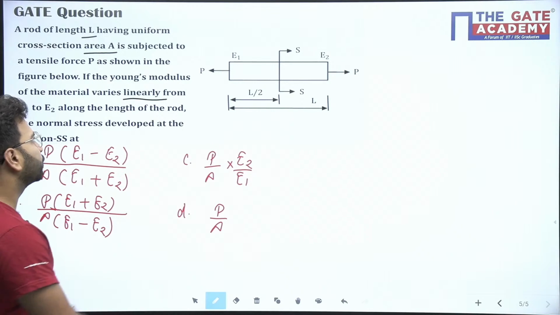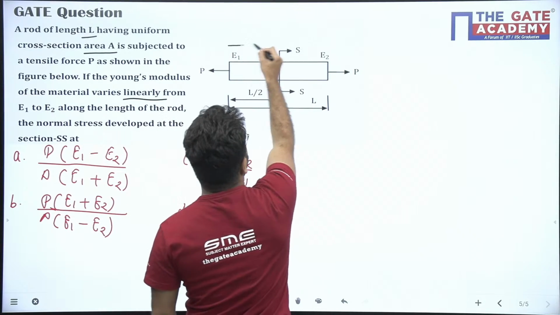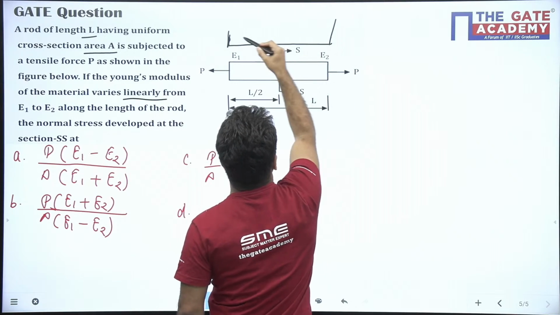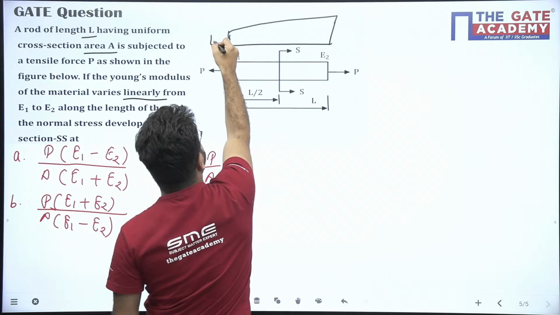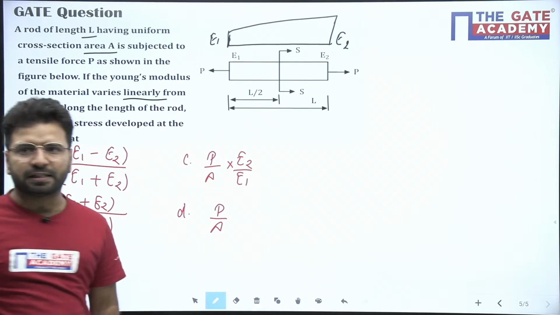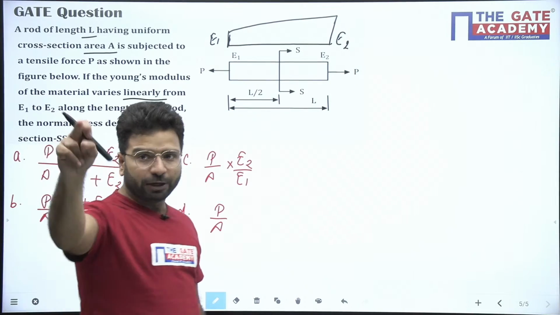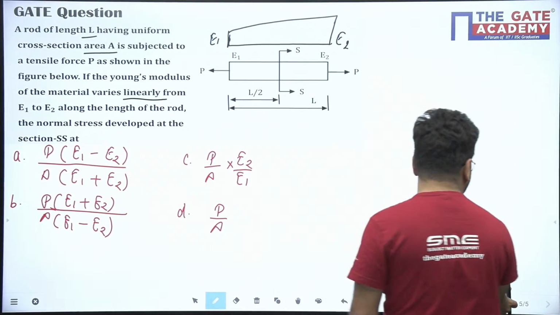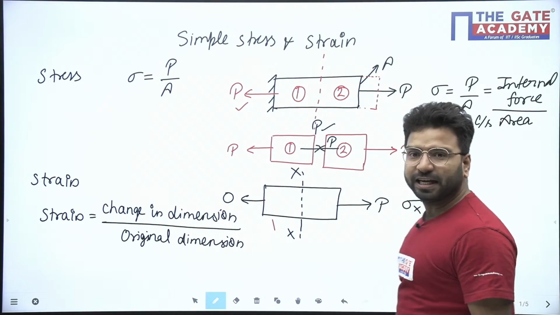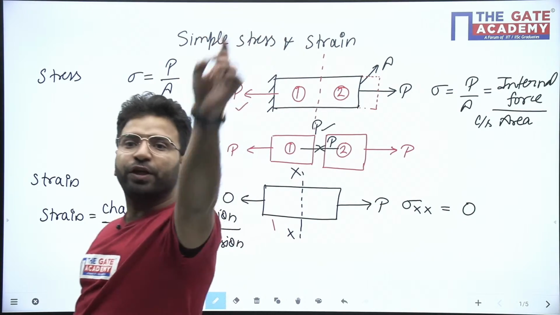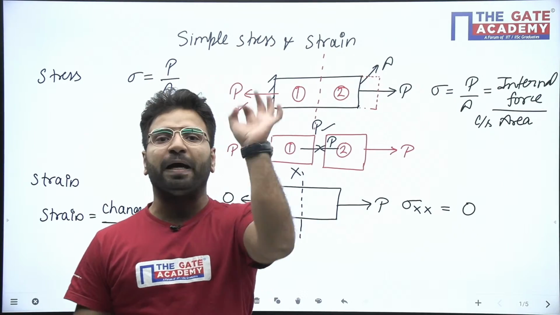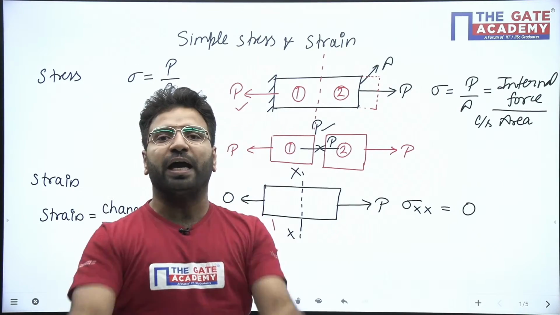The question is saying the Young's modulus is varying from E1 to E2, linearly. Here Young's modulus is E1, here it's E2. So can you tell me what the stress at section SS will be? Just now I told you, stress is P upon A. It means stress depends only on the load and area.